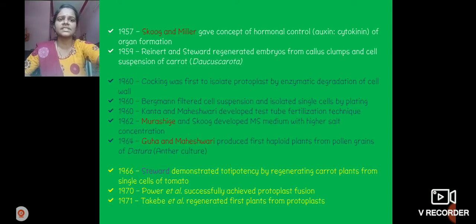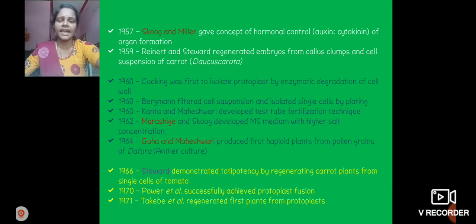In 1957, Skoog and Miller gave the concept of hormonal control of organ formation. They showed that hormones such as auxins, cytokinins or gibberellins are used in organ formation, like cell division, root formation and shoot formation.